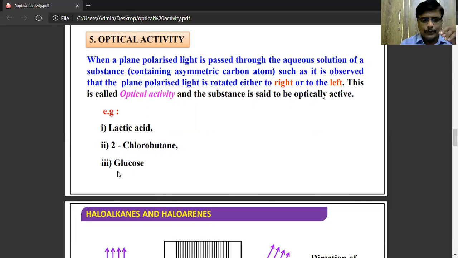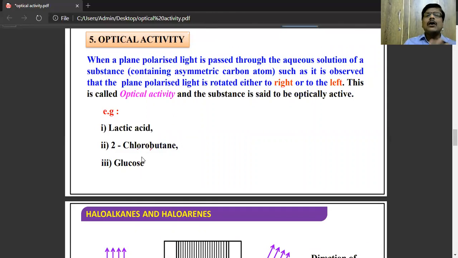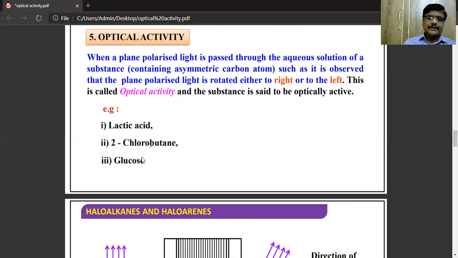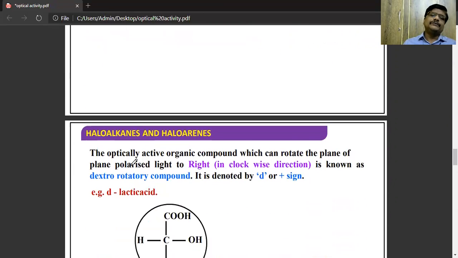Examples are lactic acid, 2-chlorobutane, and glucose. All these are optically active substances. So for haloalkanes and haloarenes, the rotation of the plane polarized light will be either towards the right hand side or the left hand side.